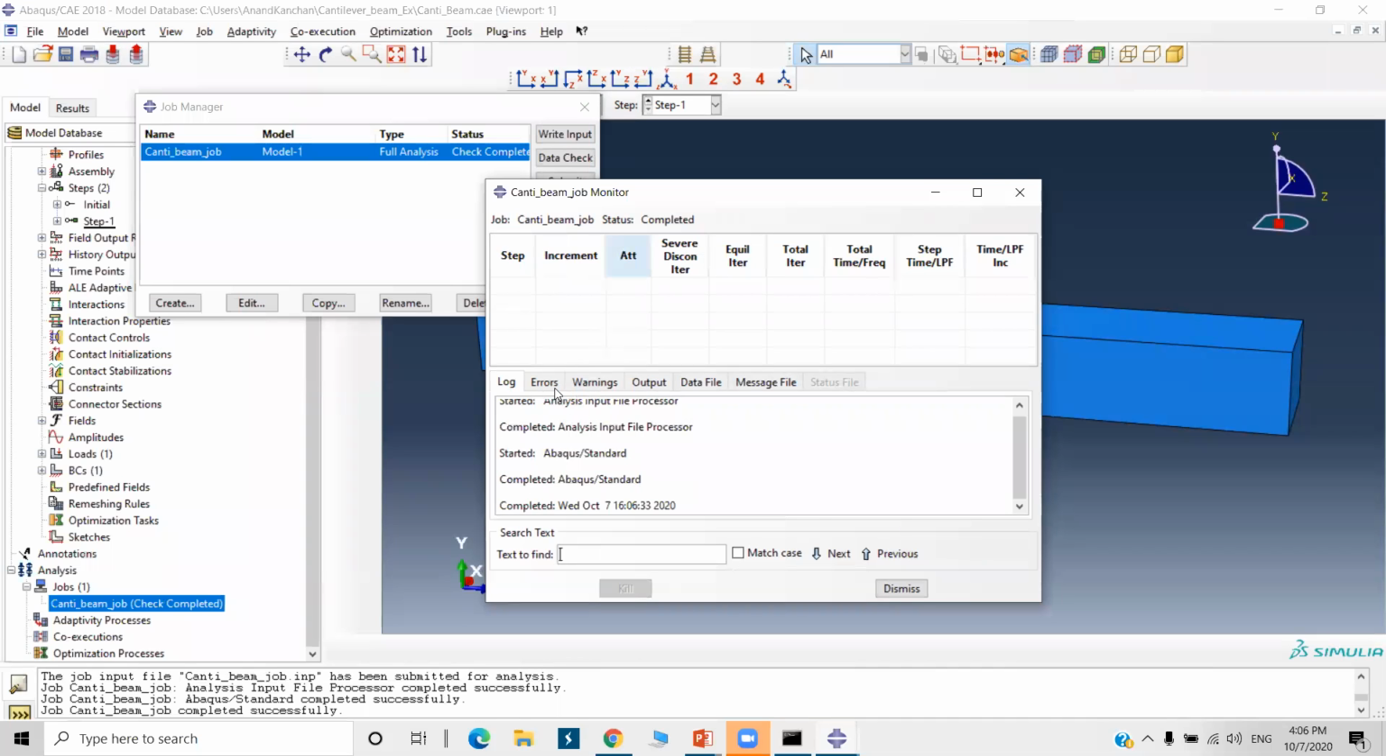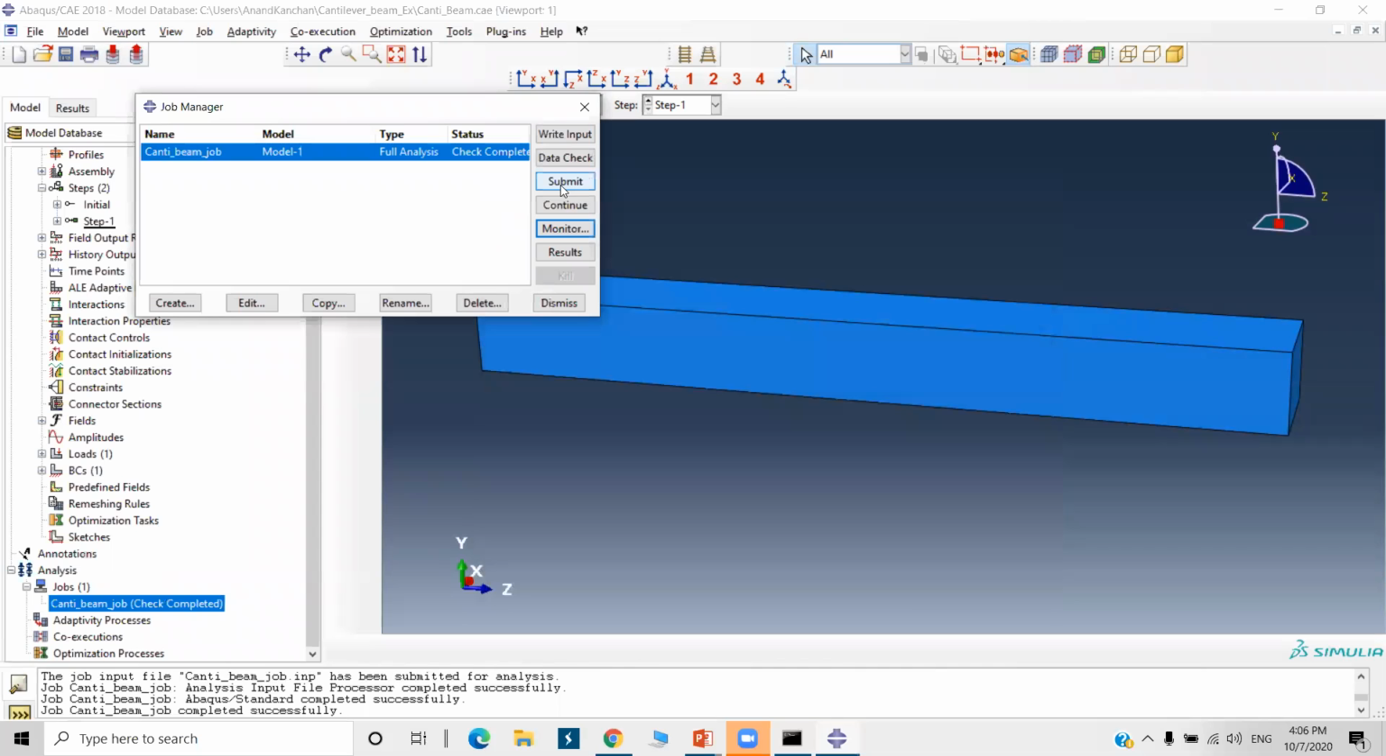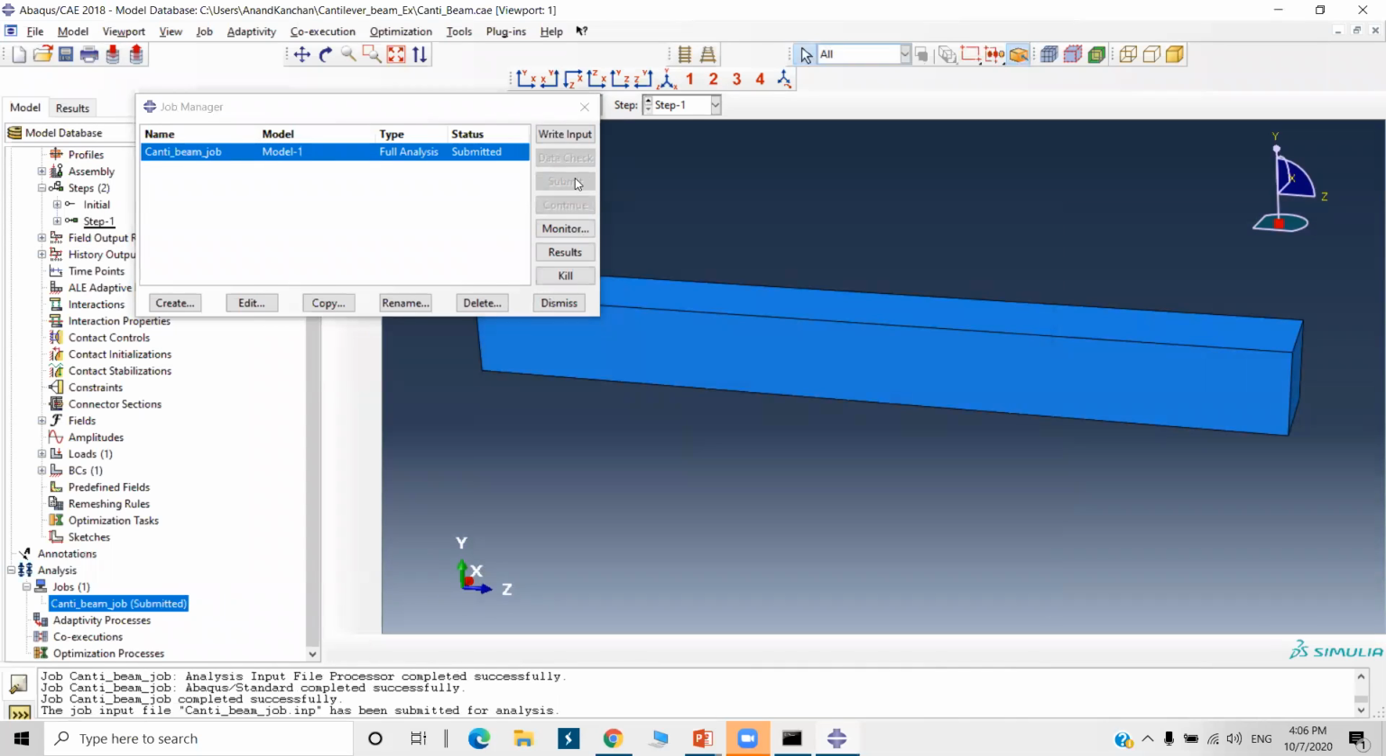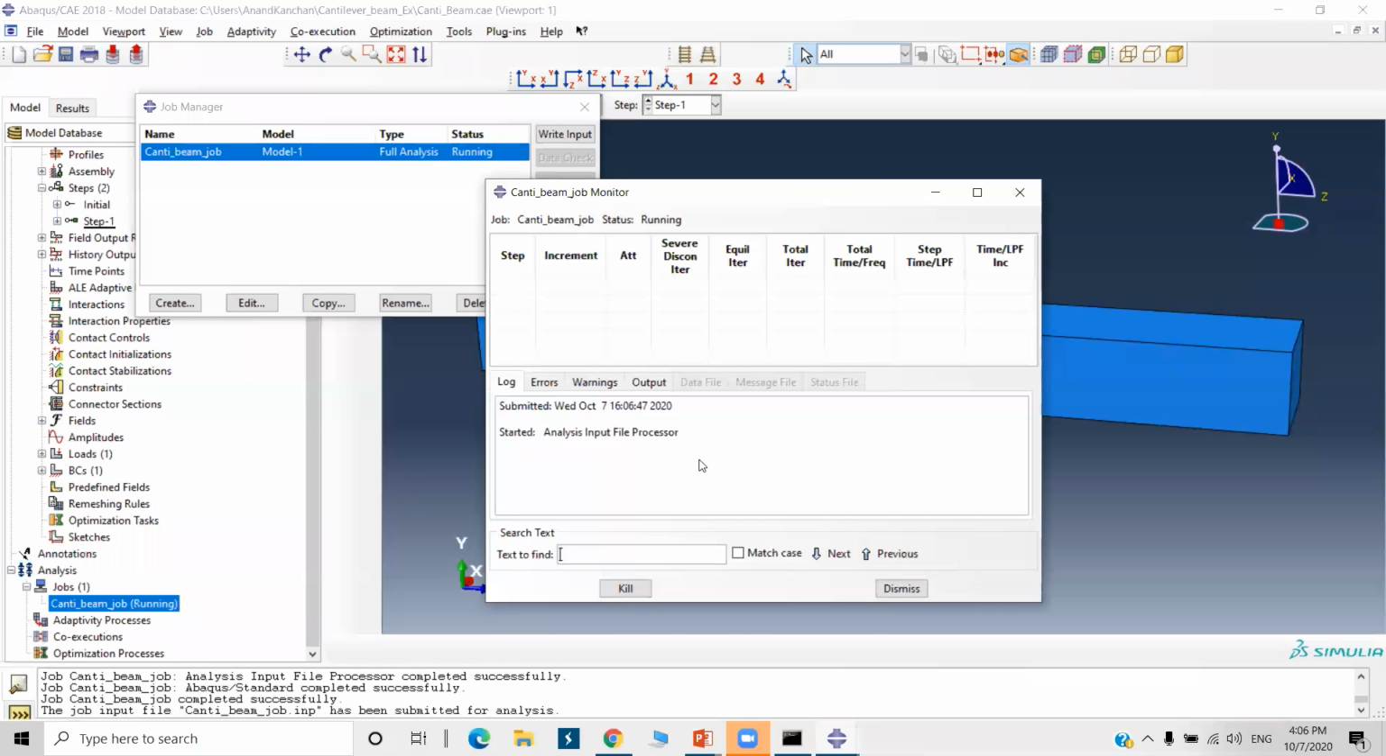Yes, now the check is completed. There is no error here, you can see. Dismiss it. Now I'm going to submit it for the analysis. Click on submit. Then I'm going to monitor it. Now the status is running. It won't take much time. It is a simple problem. It will take just a minute.